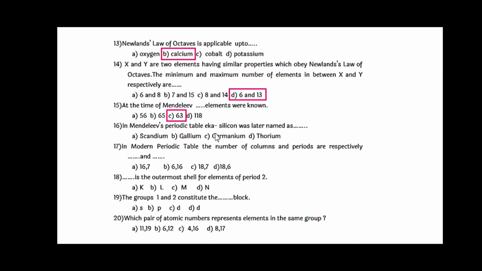In Mendeleev's periodic table, Eka-silicon was later named germanium. In the modern periodic table, the number of columns and periods are respectively dash dash and dash dash, that is 18 and 7. Dash dash is the outermost shell of elements of period 2, that is L. Groups 1 and 2 constitute the dash dash block, and that is the s block. Which pair of atomic numbers represents elements in the same group? That is 11 and 19.